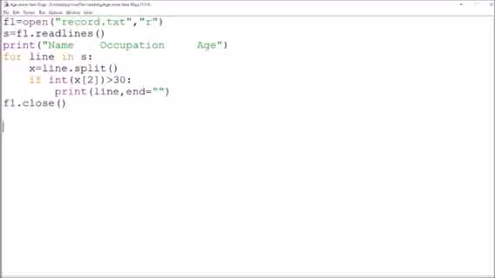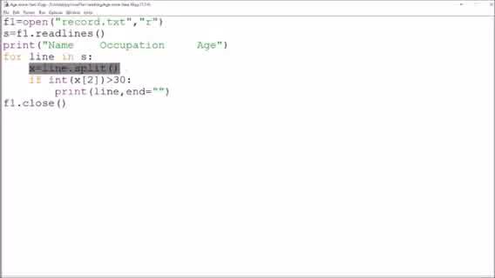So here when we are splitting it, first I'll explain readlines, then you will easily understand. Suppose I have taken it as readlines here. Now for line in S, readlines is a list of all the lines. One line is one element of the list. So in line we will get the first element of the list, means the first string, the first line. We are going to split that line.